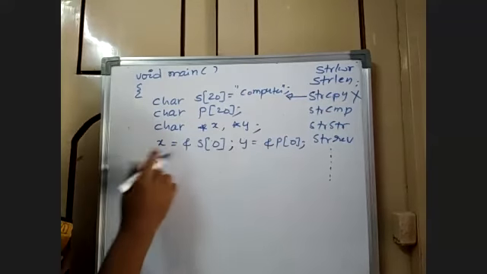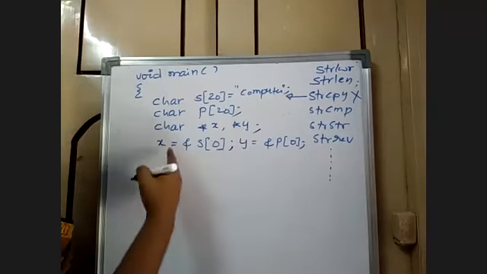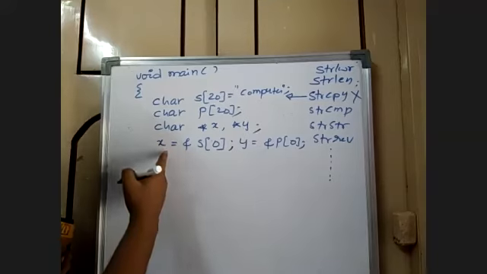Now I start copying one string into another from the address s to x to y.